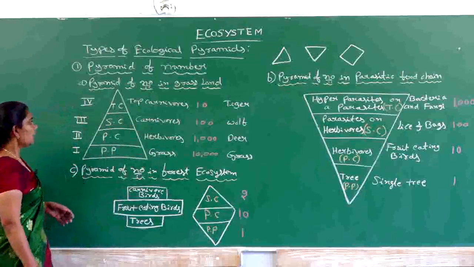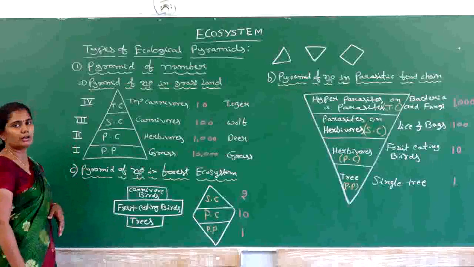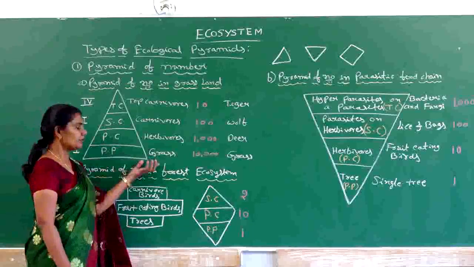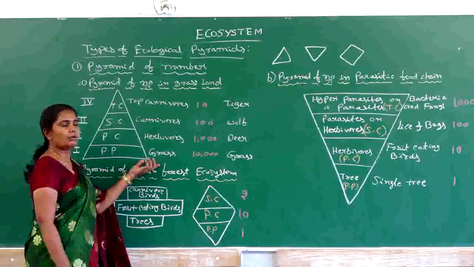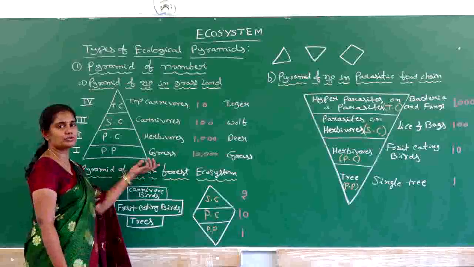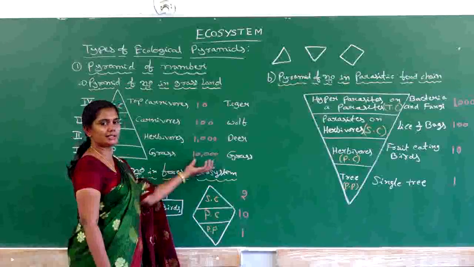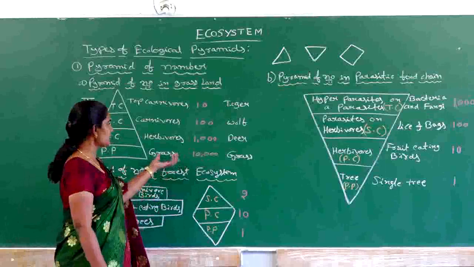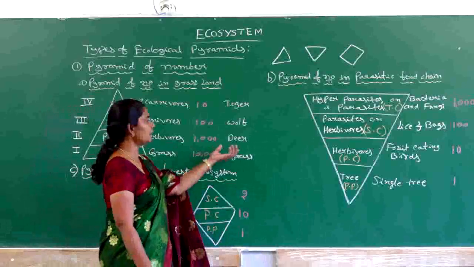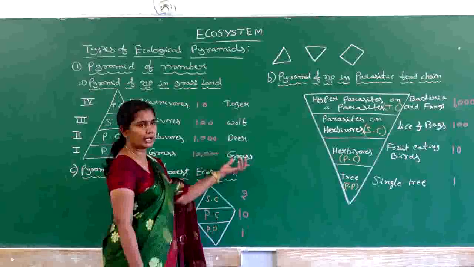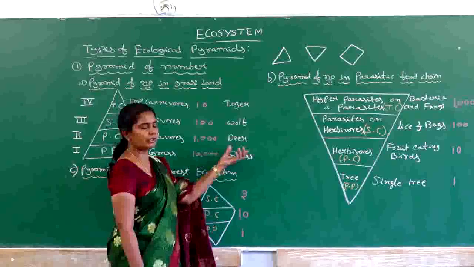Okay, now let us understand this sequence in terms of number, because we are studying the pyramid of number here. We can see so many grasses present in a grassland, because the major producers in a grassland are the grasses. If we take around 10,000 grasses, over those grasses we can see the dependency of the herbivores. Herbivores, for example, deer. When compared to the grass, the number of deer is less, because fewer deer are found in a grassland.